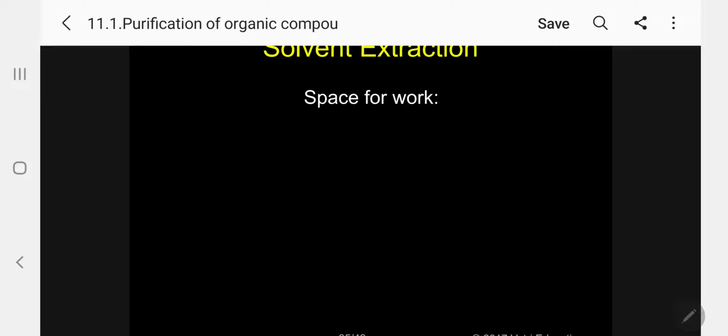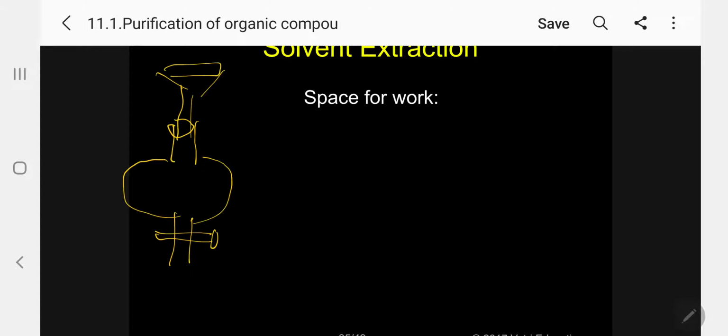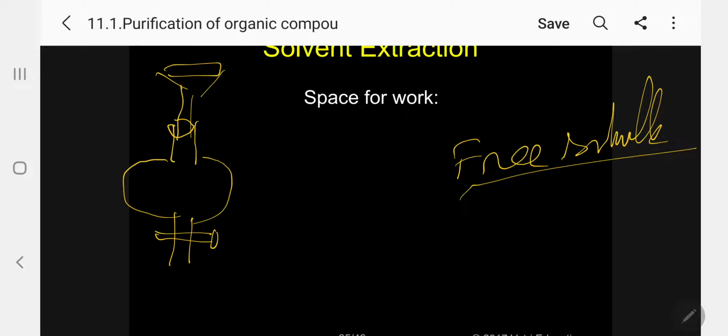Now take a separating funnel, kindly follow, and with the help of a funnel we proceed. This is the case when I am using ether: if both solids or both liquids are freely soluble in ether, then we go for this step.